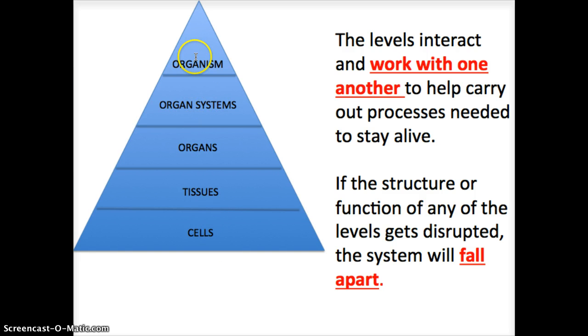So let's say the organism is a human and one of our organ systems fails, then that means the other organ systems are going to fail too because they rely on each other. If the tissues die, the organs die, and the cells die, and so on and so forth. This is a system where all the parts are working together.